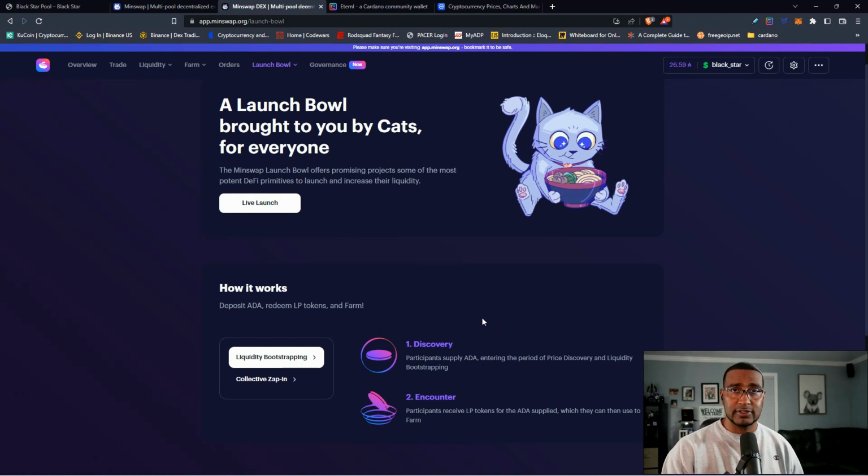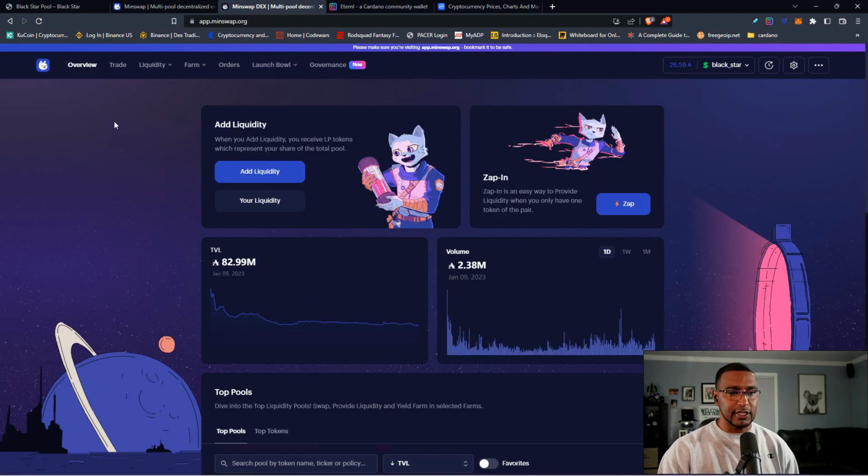Again, this is the number one DEX on Cardano. So if there's any project that wants to launch, you should launch here. You should use the MinSwap launchpad to get your project off the ground and have liquidity built in, and you'll do pretty good. Or rather, you should do pretty good. It's the number one DEX. So we go back to overview and the main pages. Talk about that for a second.